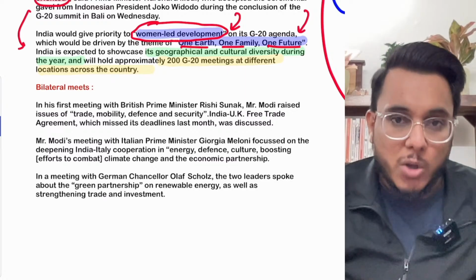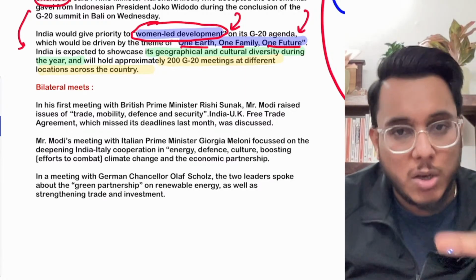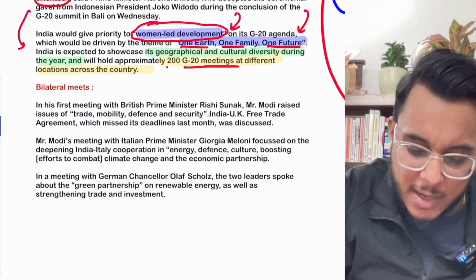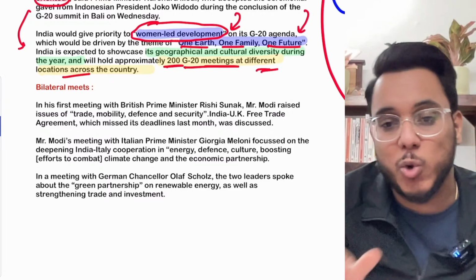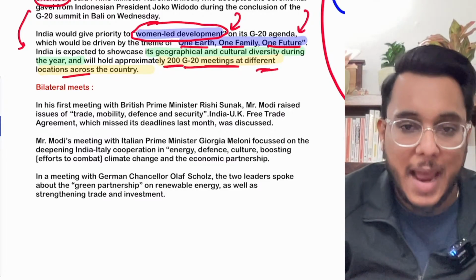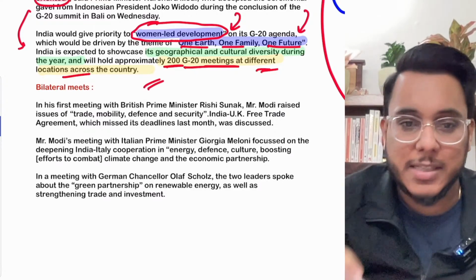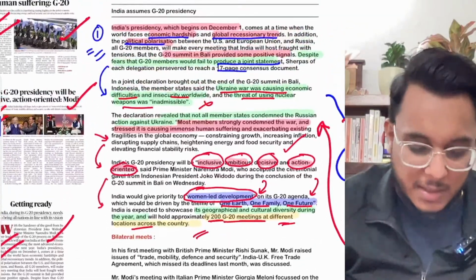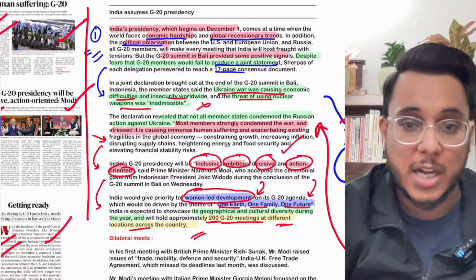Moreover, India will also be showcasing its diversity through the G20, because India has provided that throughout the year there will be more than 200 G20 meetings held in different locations across the country. And as the leaders will be coming, we will showcase that diversity at the global scale. Now this is something that has happened in the G20, and this is something that India is going to do.